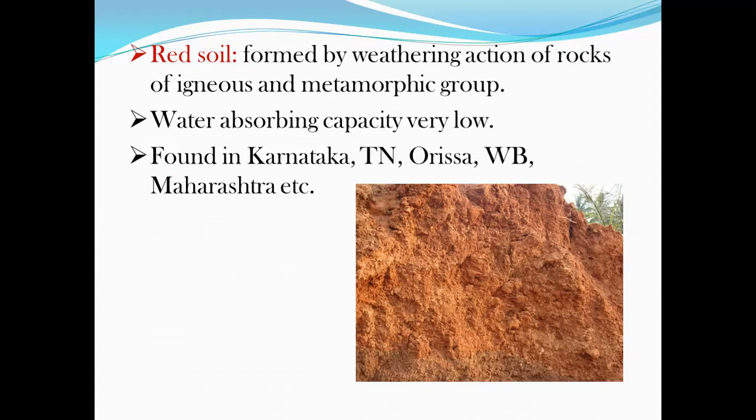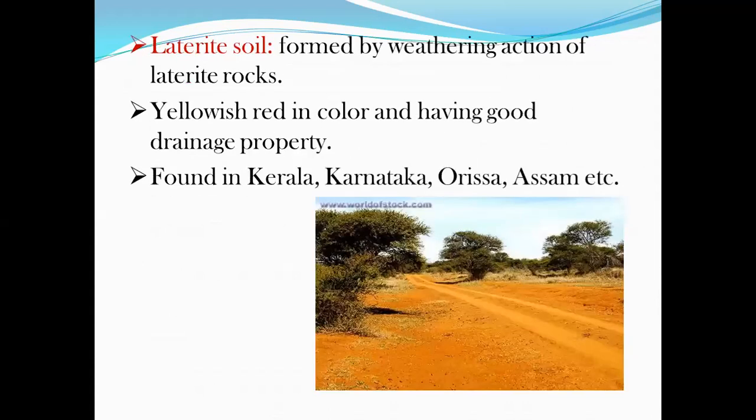These are deep soils with a pH value ranging from 5 to 8. They have low water holding capacity and good drainage characteristics. These soils are generally suitable for irrigation, and the principal crop in the regions covered by the red soils is rice, right? So the figure shows this red soil.